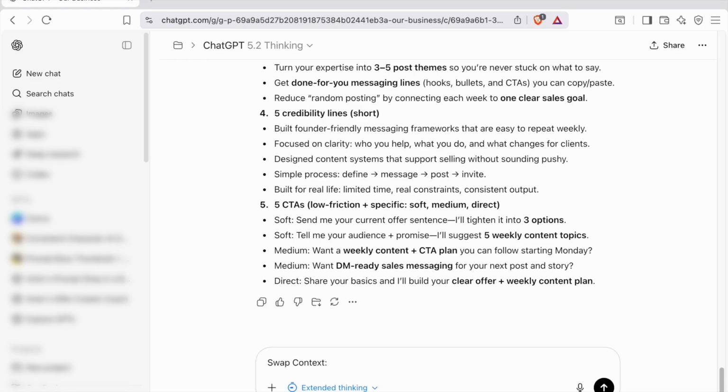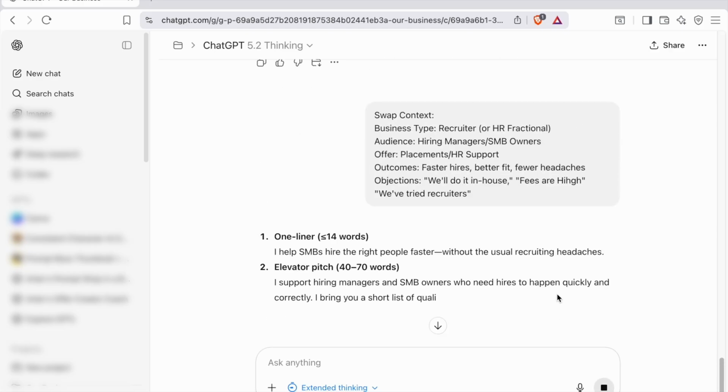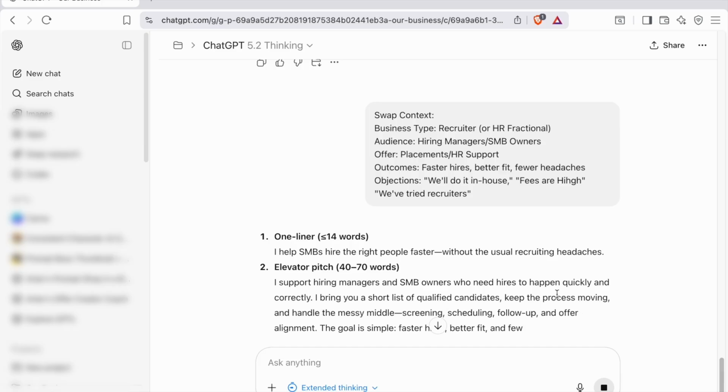If I was a recruiter, I could try this same messaging, and let's see how that would look for a recruiter. So let's say we had a recruiting agency, or we are a recruiting consultant, or own an HR fractional business. So we just tell it to swap the content, and then we're putting it in the mindset of that business owner that's a recruiter. We gave it our audience, which are hiring managers and small business owners. And then our offer is for placements and HR support. And here are our outcomes and our objections that we normally receive.